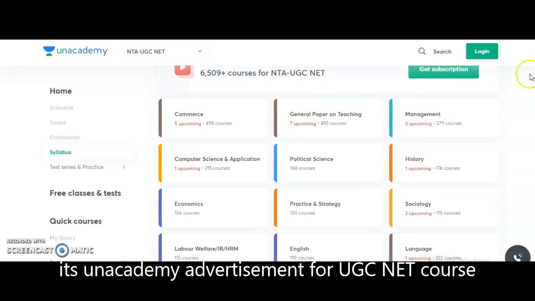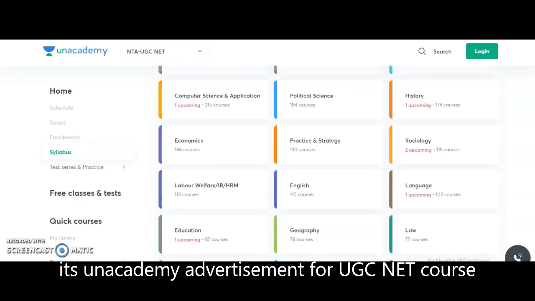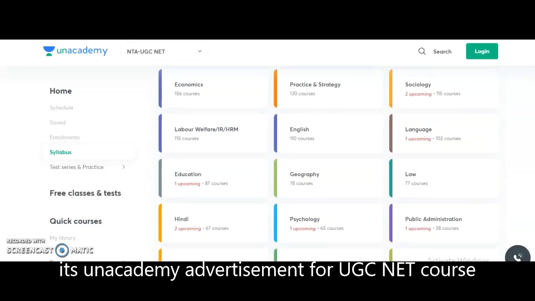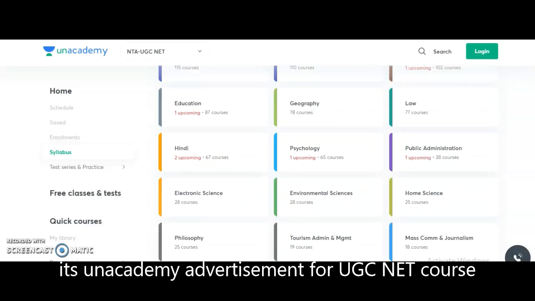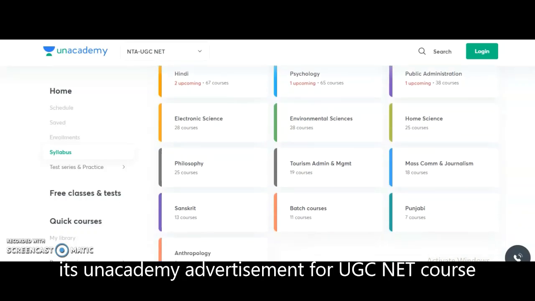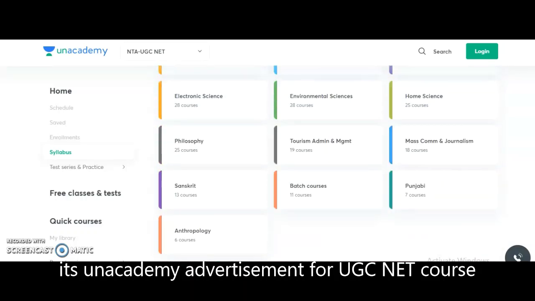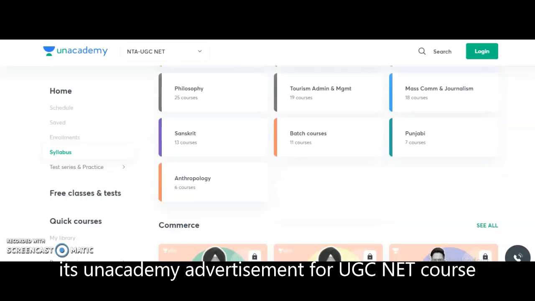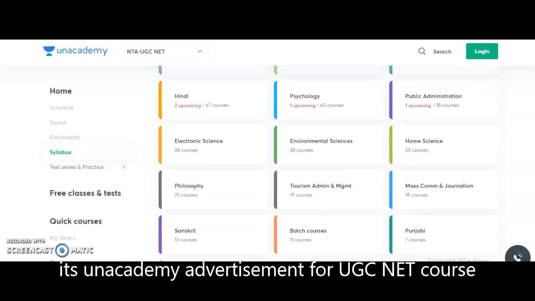Means commerce and general paper on teaching, management, computer science and application, political science, history, economics, practice and strategy, sociology, labor welfare, English, language and education, geography, law, Hindi, psychology, public administration, electronic science, environmental science, home science and philosophy, tourism admin and management, mass communication and journalism, Sanskrit, Punjabi and anthropology. So these are the different subjects where Unacademy is providing the courses, guys.